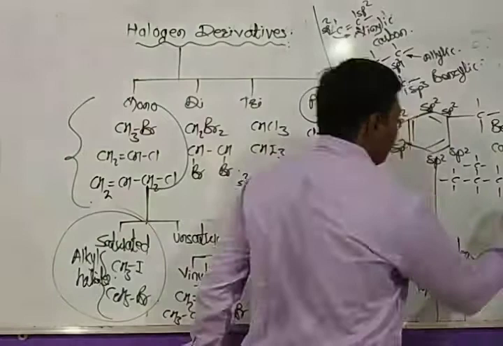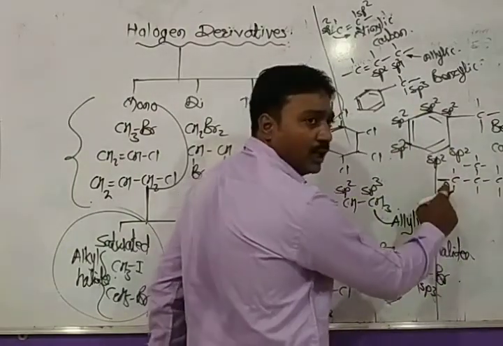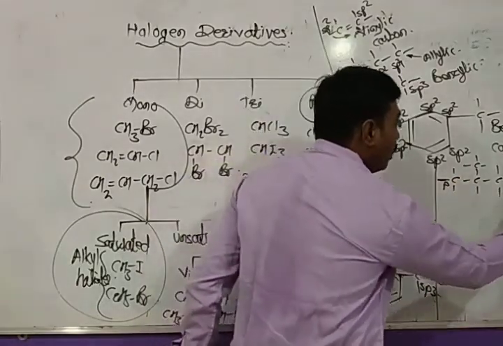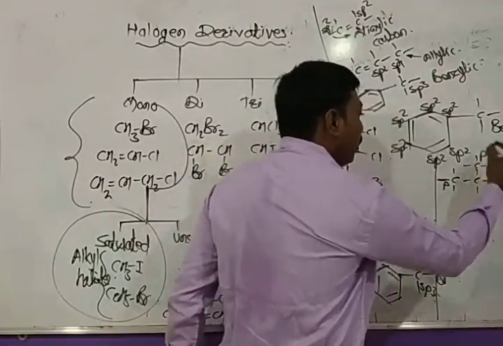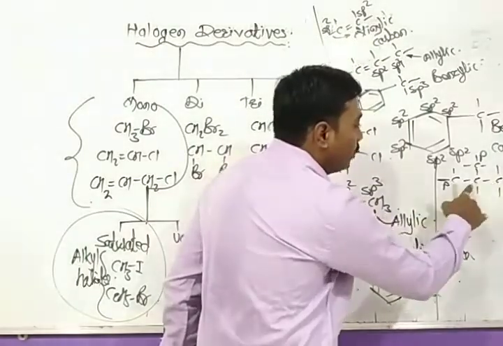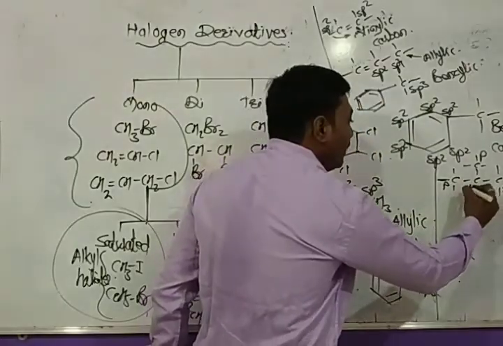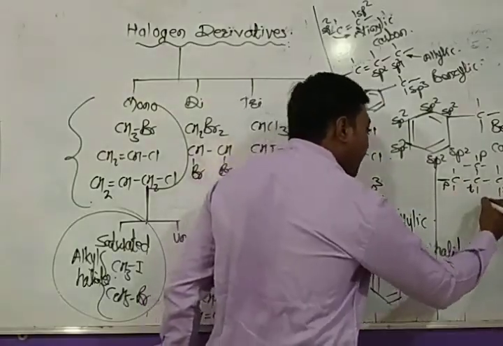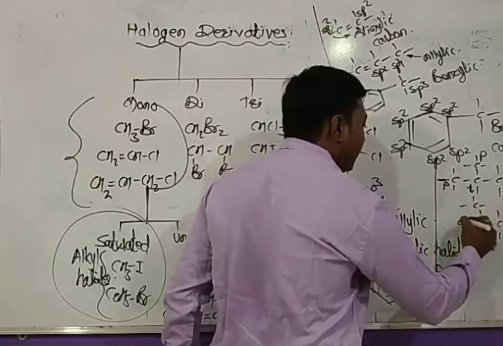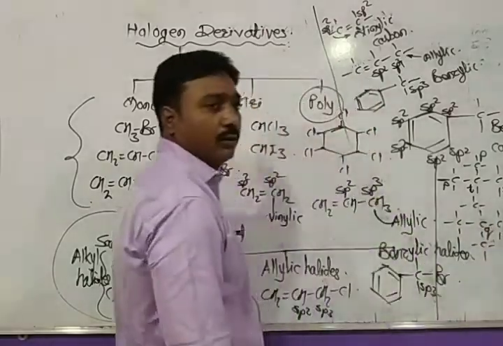We all know that the carbon atom attached to only one other carbon atom is primary. These are also primary. This carbon is also primary. This one is secondary, as it is attached to two other carbon atoms. And this carbon is tertiary carbon. Apart from that, if a carbon is attached to four carbon atoms, then the carbon will be quaternary carbon.